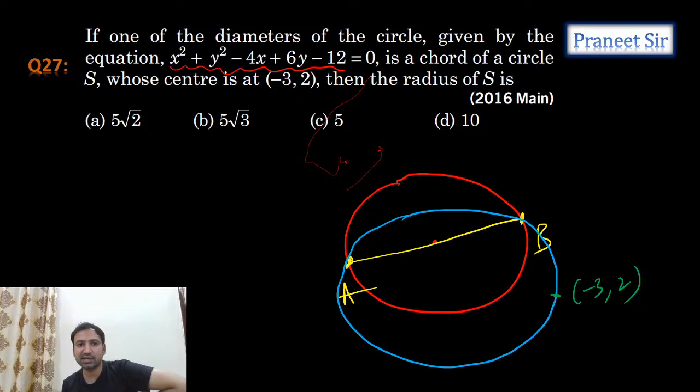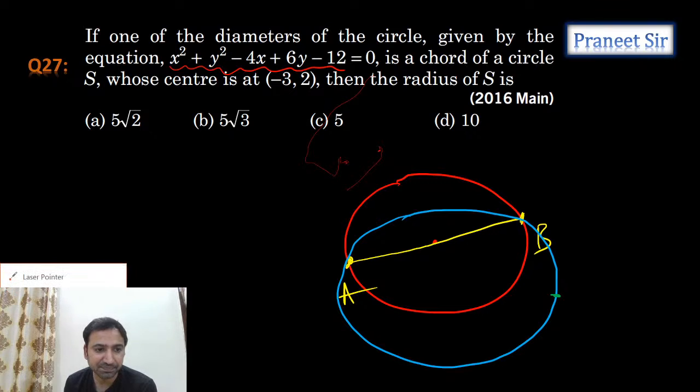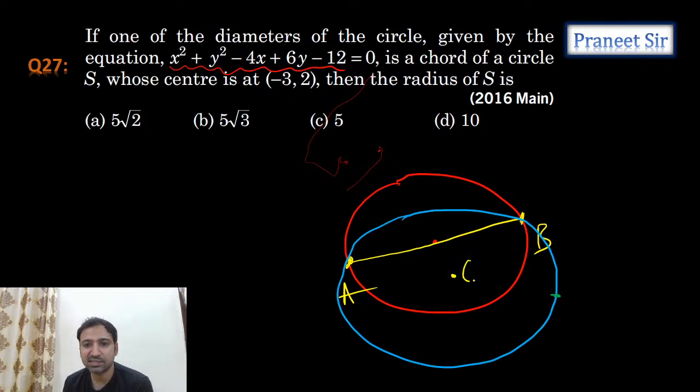See here, the first circle is the red circle, and one of its diameters is AB, and this AB is a chord of the second circle, whose center is minus 3 comma 2, guys. Sorry, minus 3 comma 2 is not here. The center of the second circle is minus 3 comma 2. Then what is the radius of the circle? Simple, guys. Let me do this question.